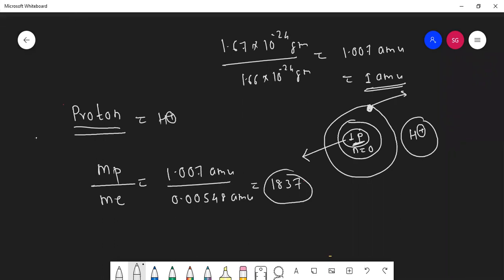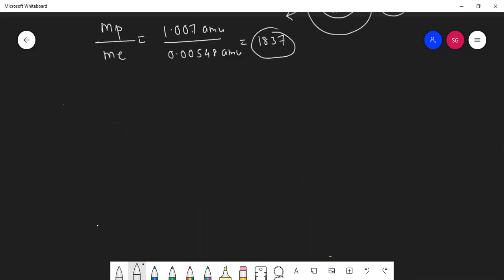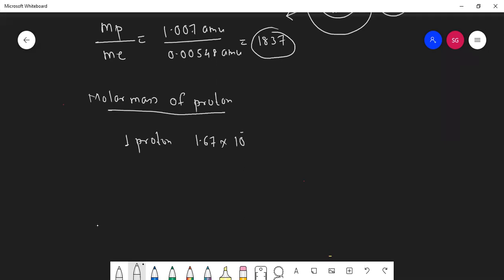Okay. Now we will find the molar mass of proton, and you need to calculate it and tell me. How to find it, sir? Now listen how to find the molar mass of proton. Students, one proton means 1.67 into 10 raised to minus 24 gram.